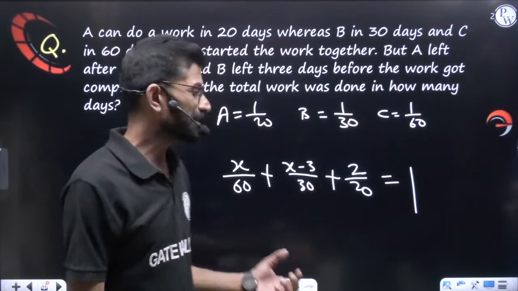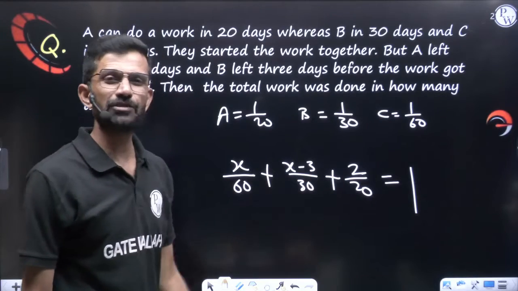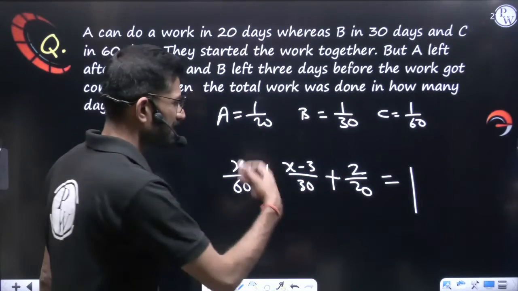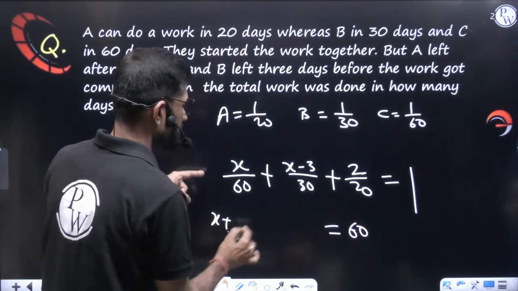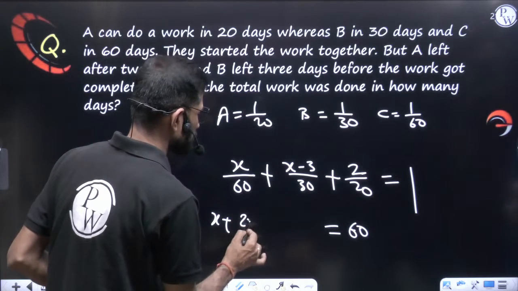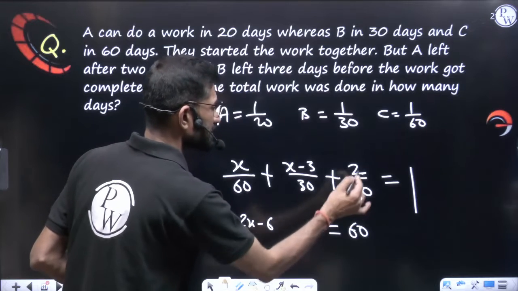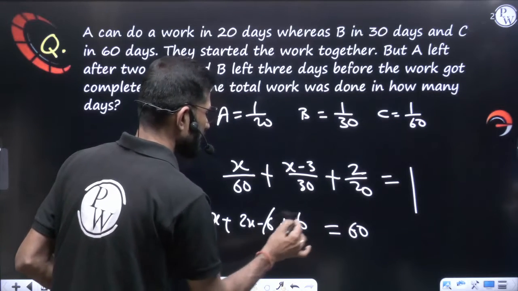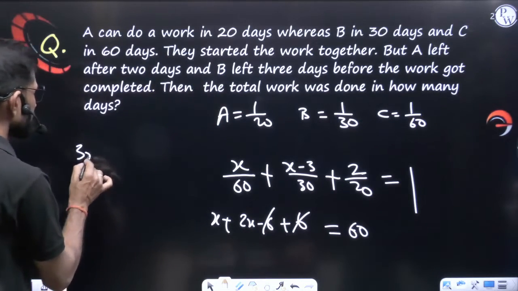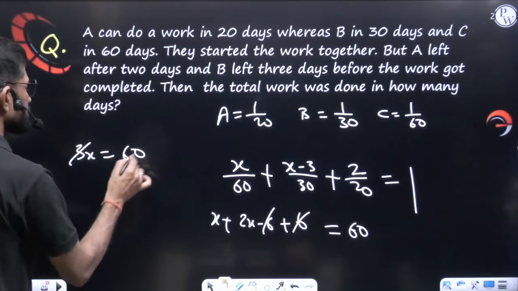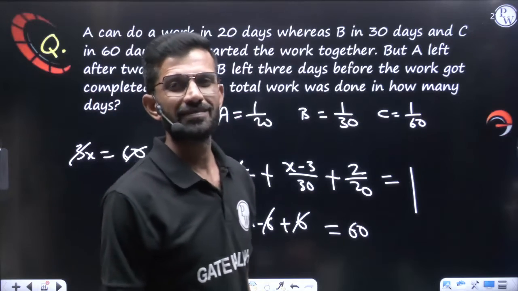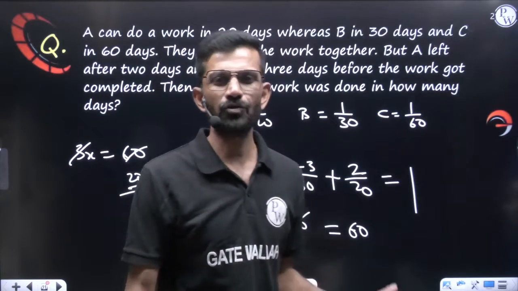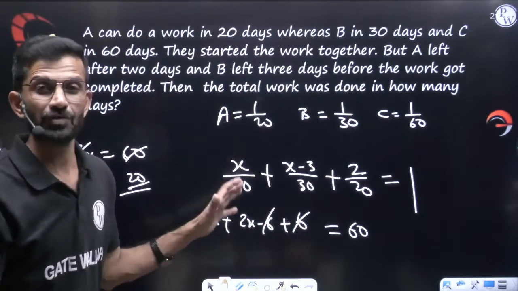No sir, you only sort it out. Okay, let us sort it out. 60, 30, 20 LCM how much? 60. Let us multiply by 60, right hand side is equal to 60. So this remains as X, plus 3 twos are 6 means this becomes 2X minus 6. 2 threes are 6 means this becomes plus 6. Minus 6 plus 6 cancel, means 3X is equal to 60. So X is equal to how much? 20. X means what here? Total number of days.